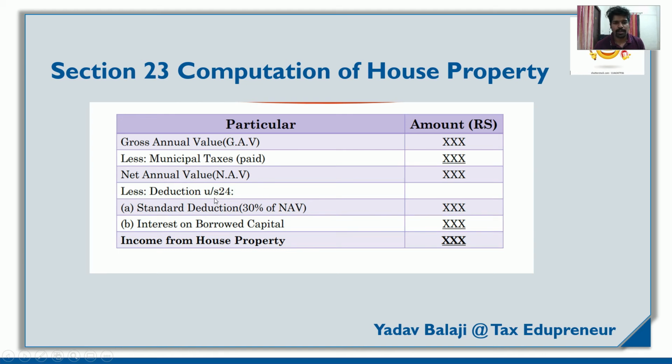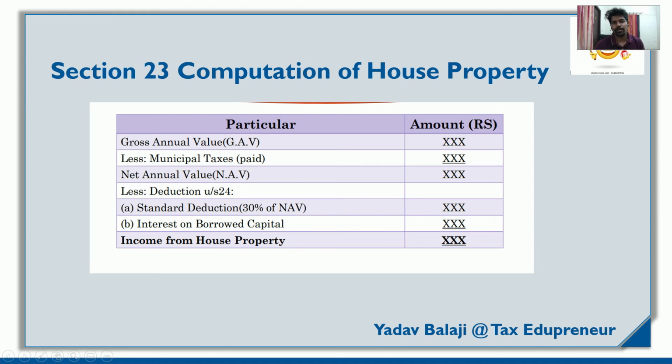From that you can deduct under section 24, which says standard deduction of 30%. Whatever repair, painting, anything you are doing for your property, the government said you can directly reduce 30%. After that, interest on borrowed capital: if you have borrowed some loan, that loan interest you can reduce from here. Finally, whatever is left is the income from house property, and this income from house property is taxable.